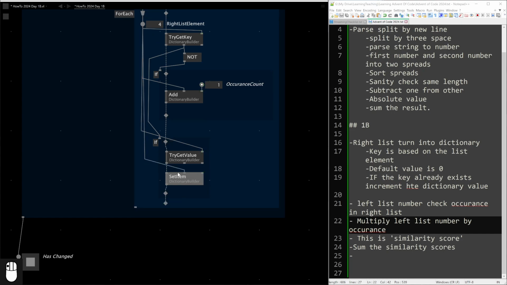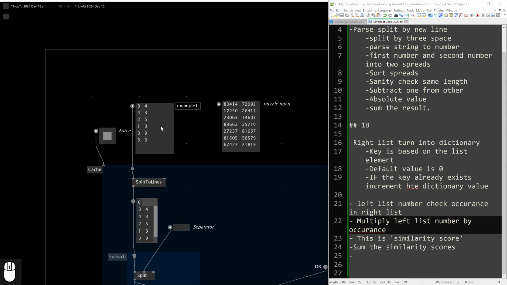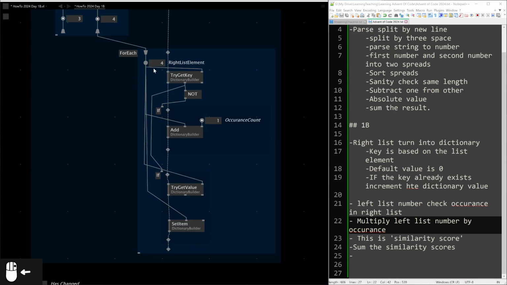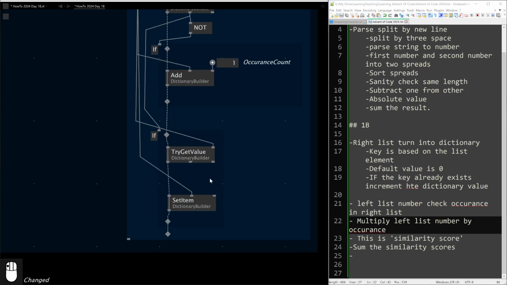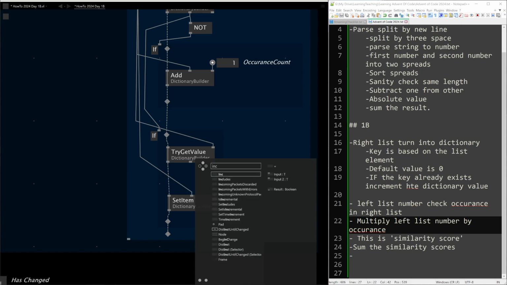Again, we want to set the item at the same key. So we've got, well, it says key 3. Oh yeah, because this is only running a second time. This is the first time it runs a second time. So we're seeing 3 in here. And what we want to do is increase the value. I think there's one, inc.